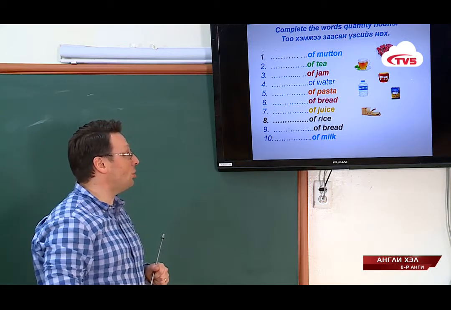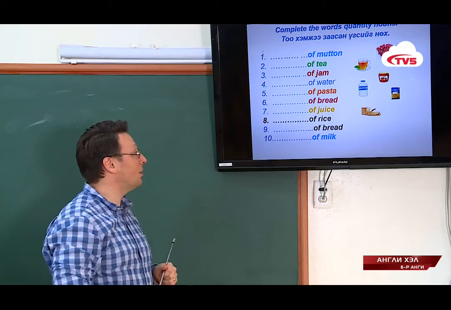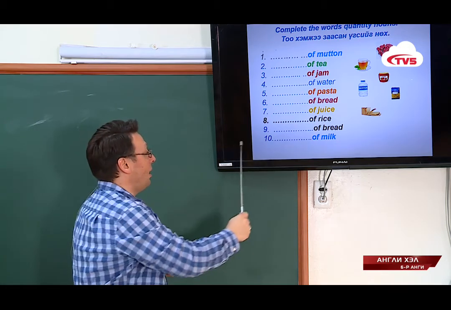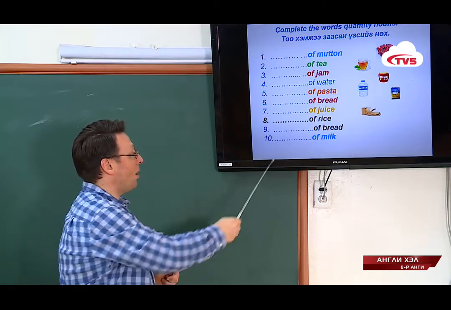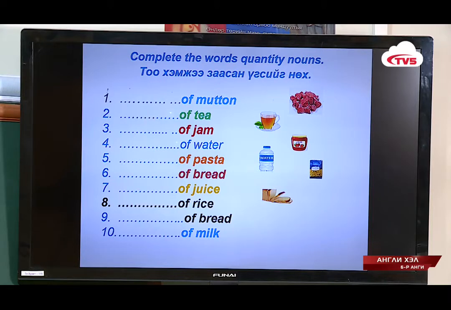How much juice? A cup of juice. How much rice? A bowl of rice. Here we are, bread again. Do you remember the two words for bread? For one piece, you have a slice of bread. For the whole thing, you have a loaf of bread.